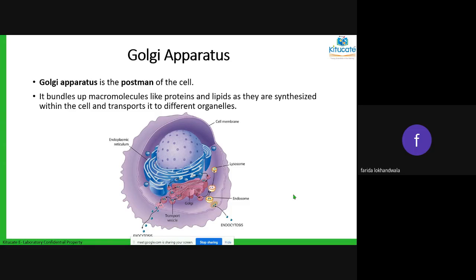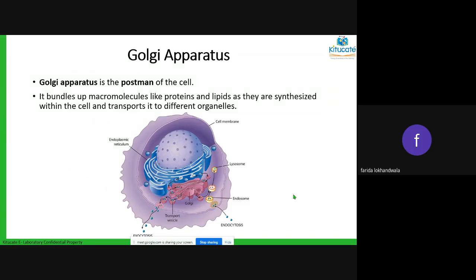Let's imagine you are in a factory that makes Parle-G glucose biscuits. The main CEO gave the order to make 100 glucose biscuits. So the ribosome made those biscuits. The line of workers, that is the endoplasmic reticulum, packed them into packets. And now it is the assembly line which is going to transport them from the factory where they were produced to outside the cell. That is going to be done by the Golgi bodies.